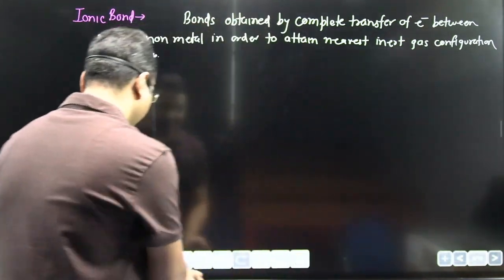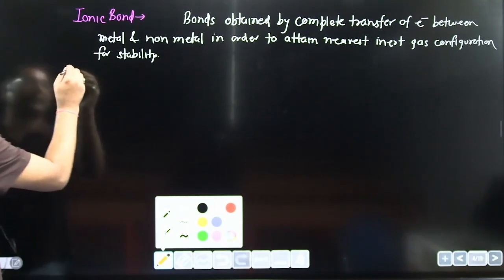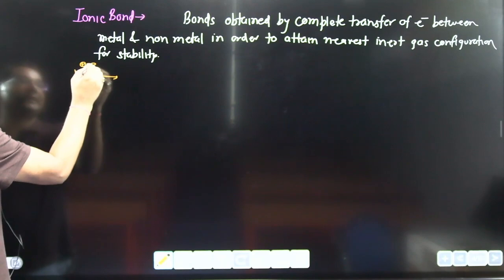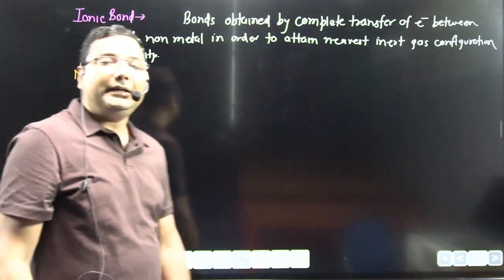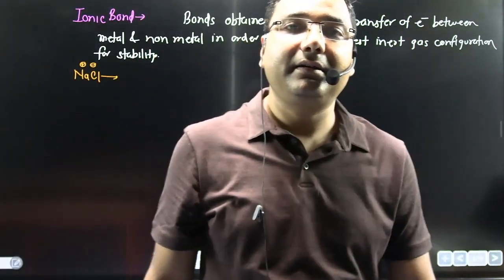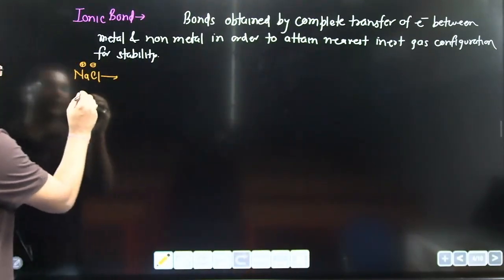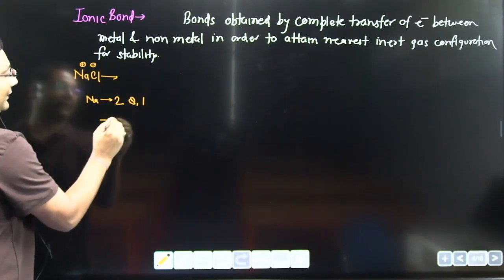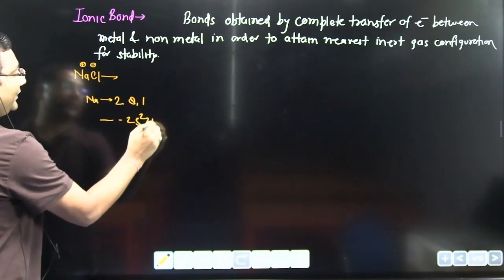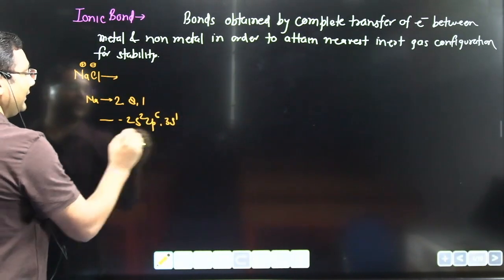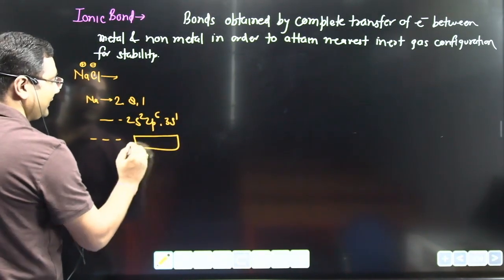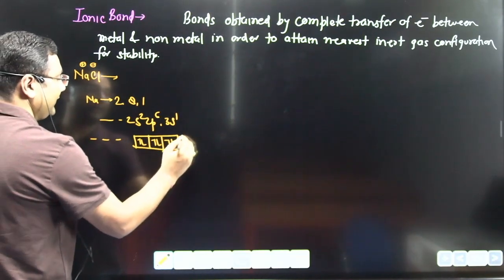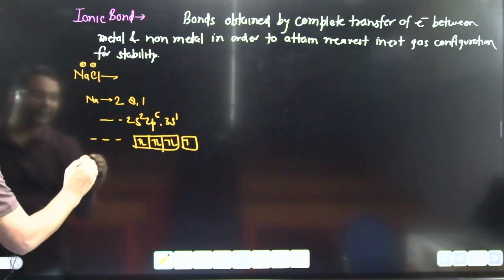I am just taking one example of this ionic bond. Suppose this is NaCl, Na plus Cl minus. Now see how the formation of ionic bond occurs in NaCl. Na is 2,8,1. The configuration of sodium is 2s2, 2p6 and 3s1.